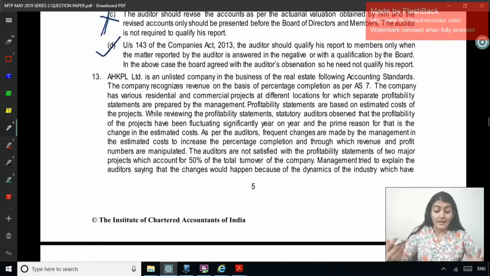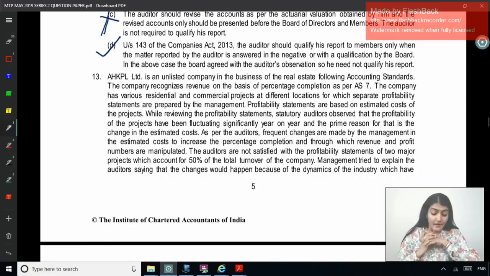AHKPL Limited is an unlisted company in the business of real estate following AS. The company recognizes revenue on the basis of percentage completion as per AS 7. The company has various residential and commercial projects at different locations for which separate profitability statements are prepared by the management. Profitability statements are based on estimated cost of the project.